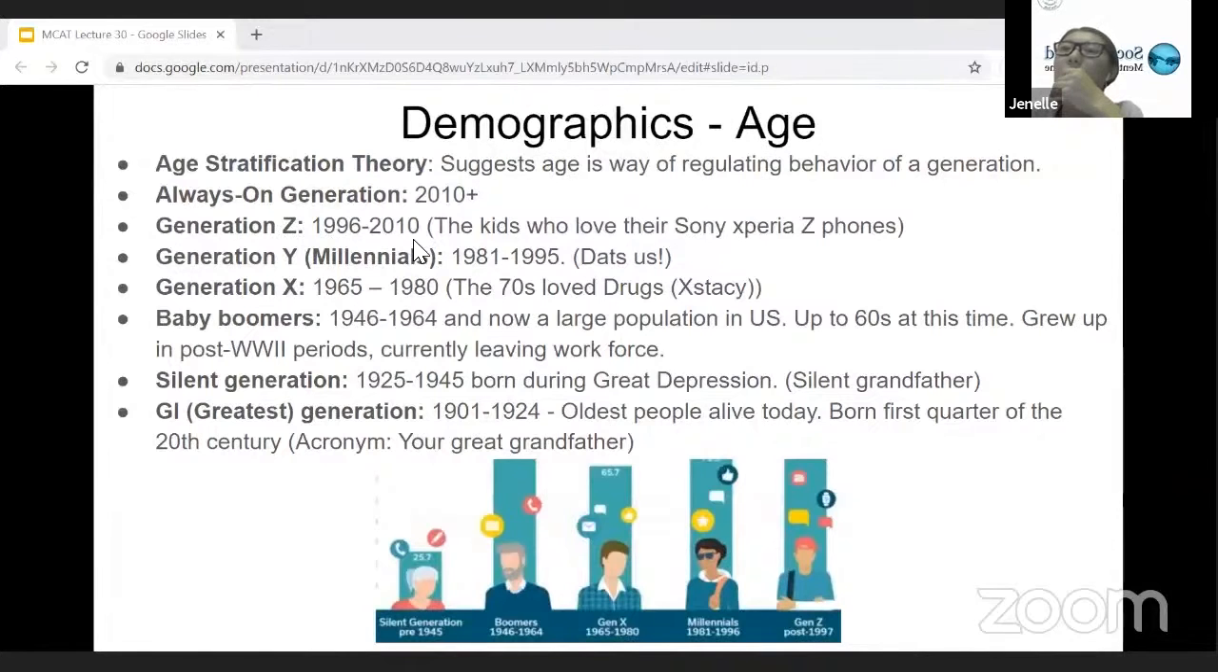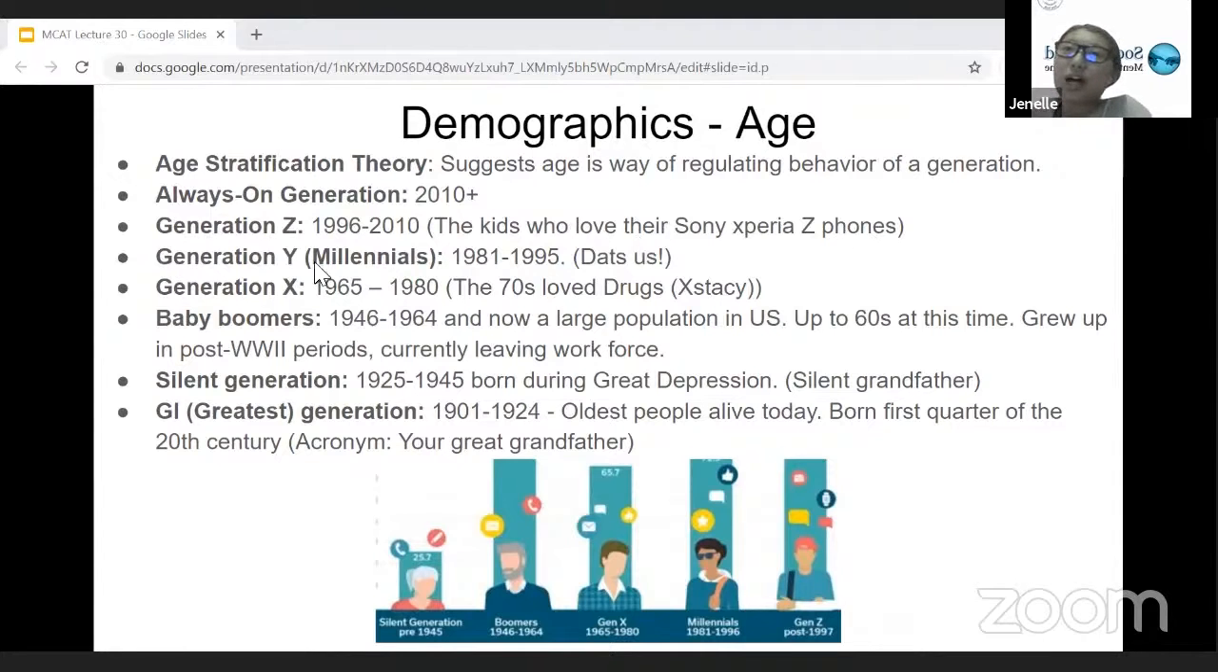A common acronym, or a way to remember it, is the kids who love their Sony Xperia Z phones. So Generation Z for those Sony Xperia Z phones.